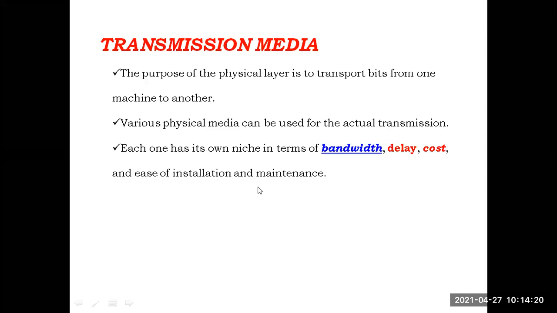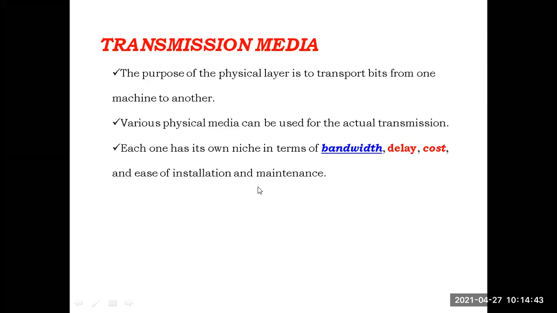But all these transmission mediums differ in bandwidth. They will differ in the value of delay. They will differ in cost, ease of installation and maintenance. Each transmission medium has its own bandwidth. Each transmission medium will have its own delay value. Each transmission medium will have some cost.